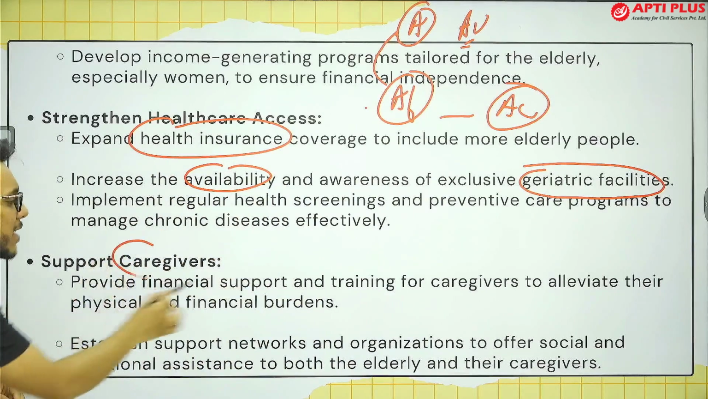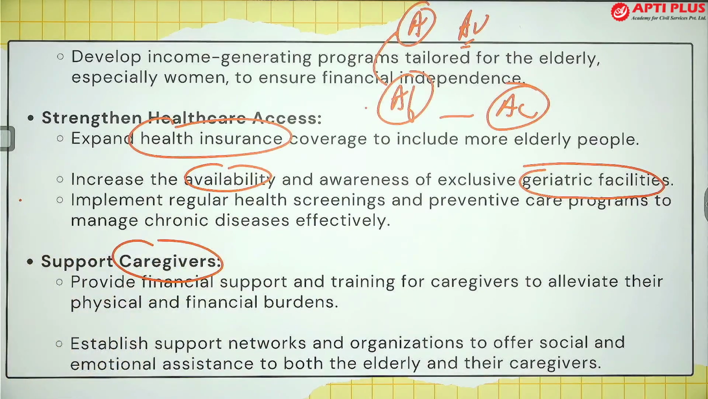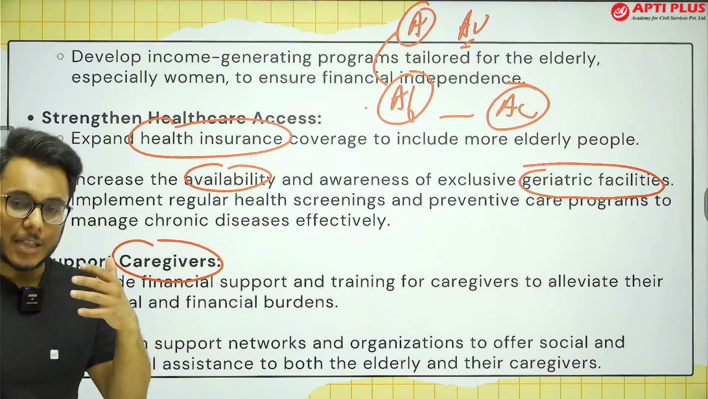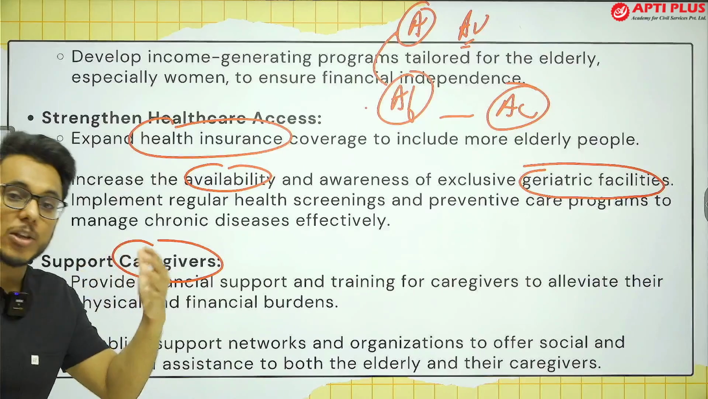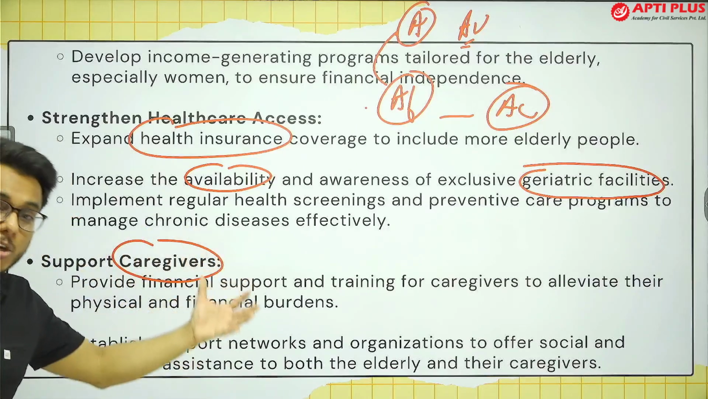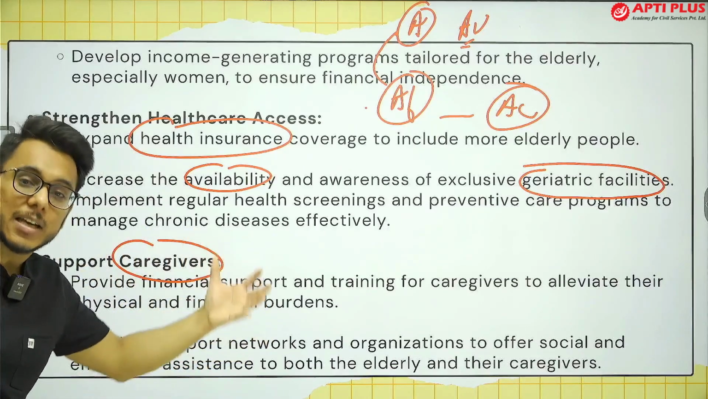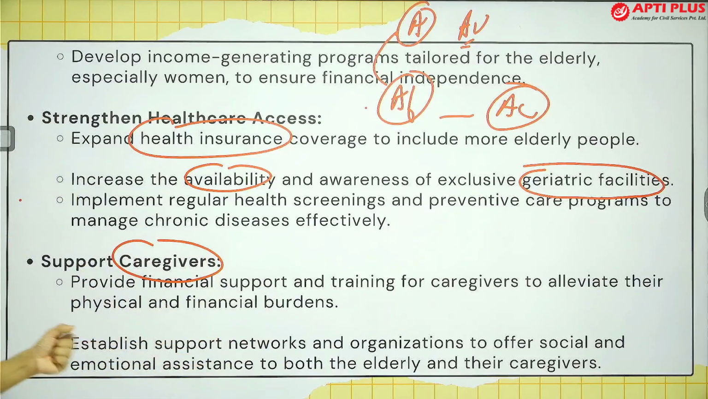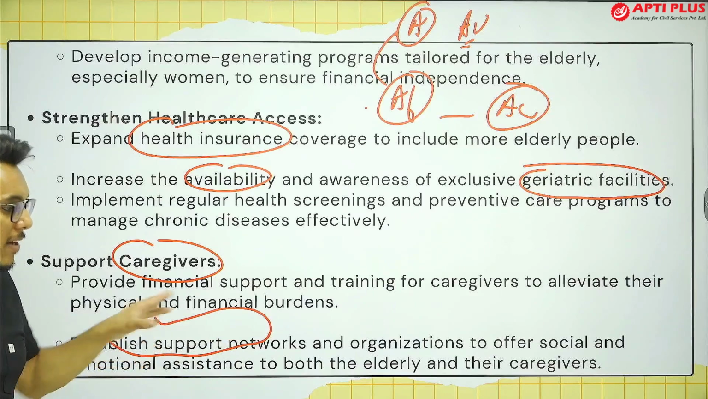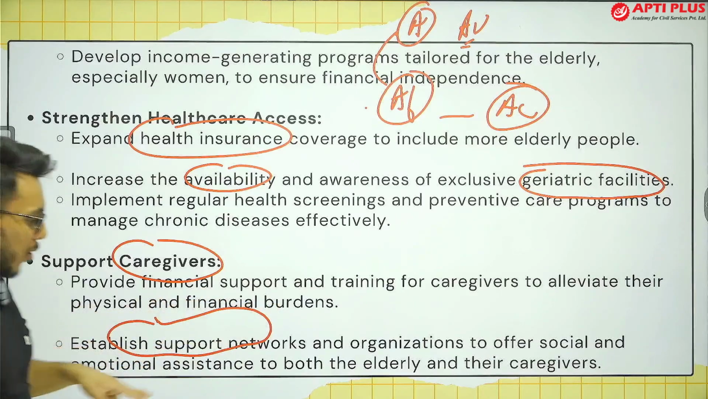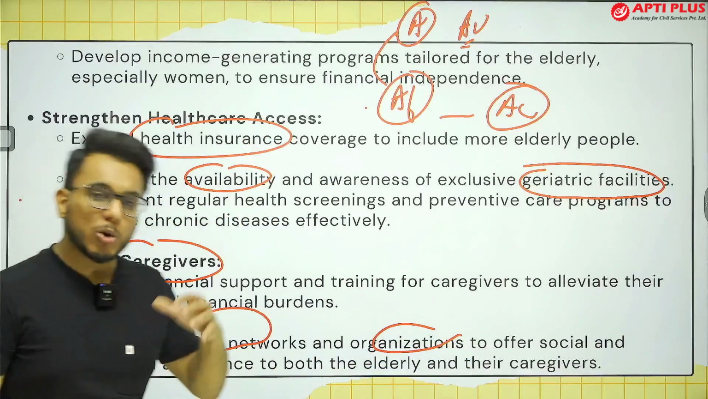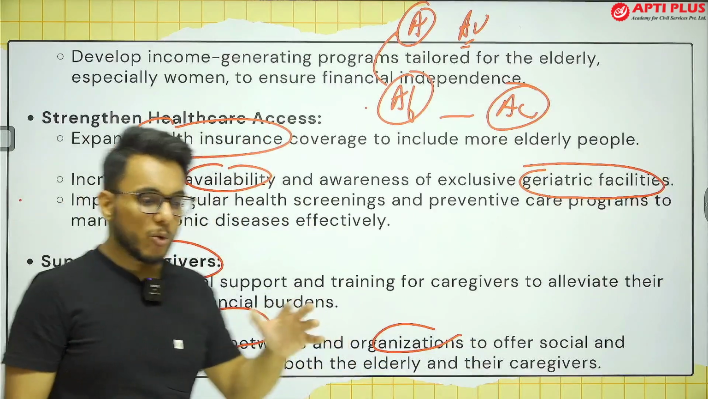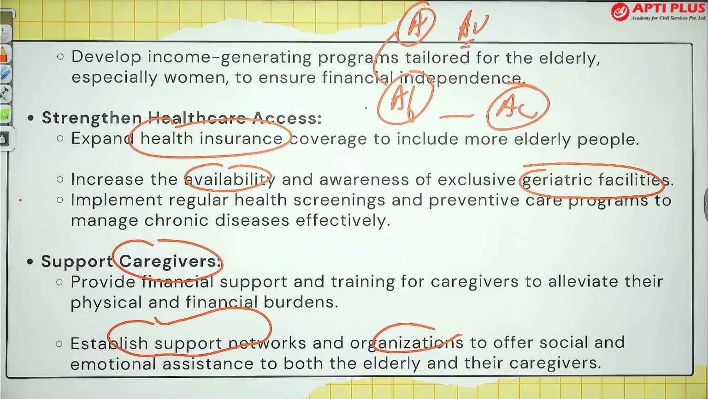Then caregivers need to be supported. Now see, many times the children who take care of their parents don't have adequate information about the special psychological needs, special social needs, special physical needs of old age people as they age. So we need to establish support networks, organizations that can provide social and psychological support to both caregivers as well as old age people.